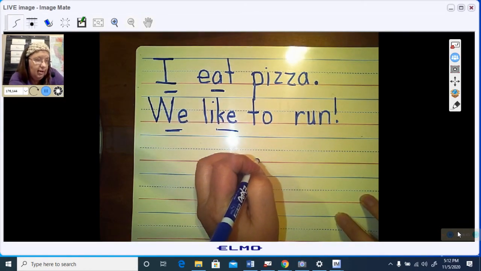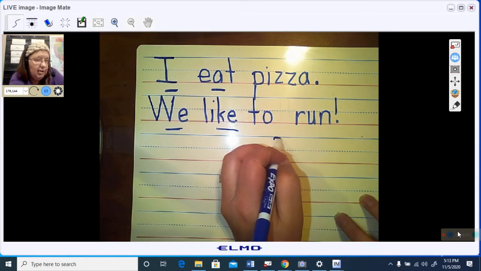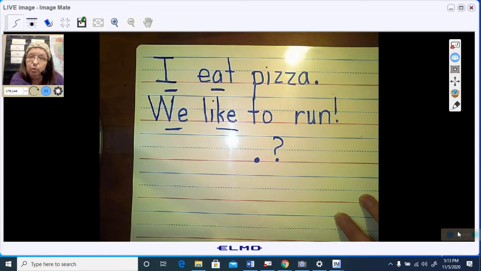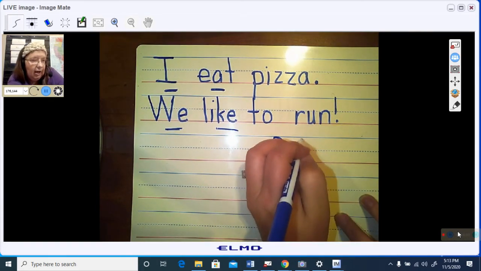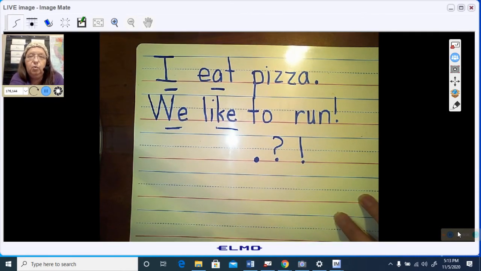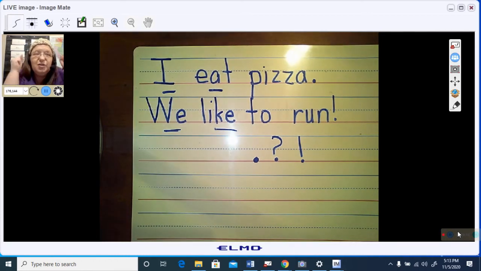You will see three types of punctuation, and only three. At the end, you will see a period whenever we're just saying something general. You will see a question mark when we are asking a question. And then you will see an exclamation point. An exclamation point is when we say something and we're really, really excited about it.